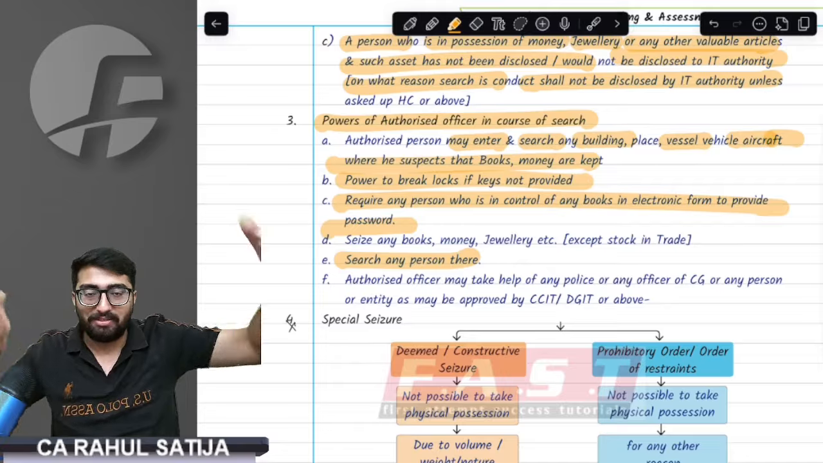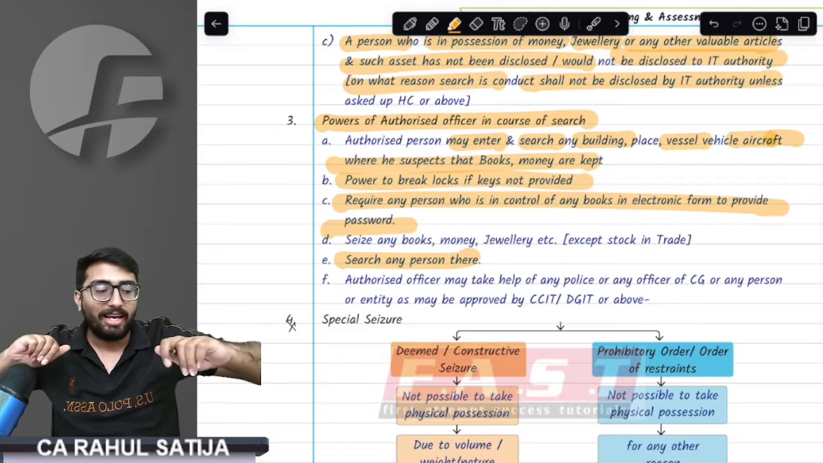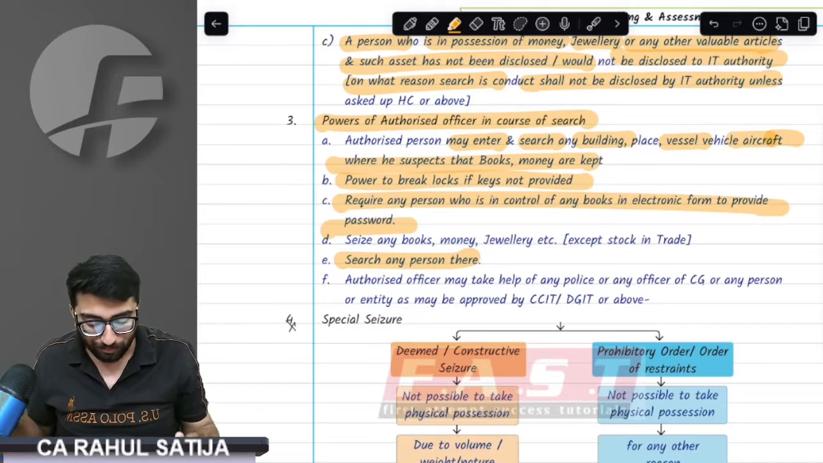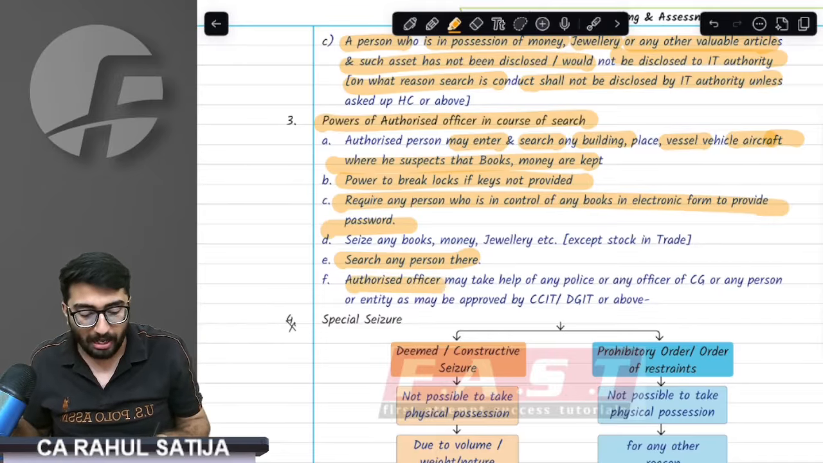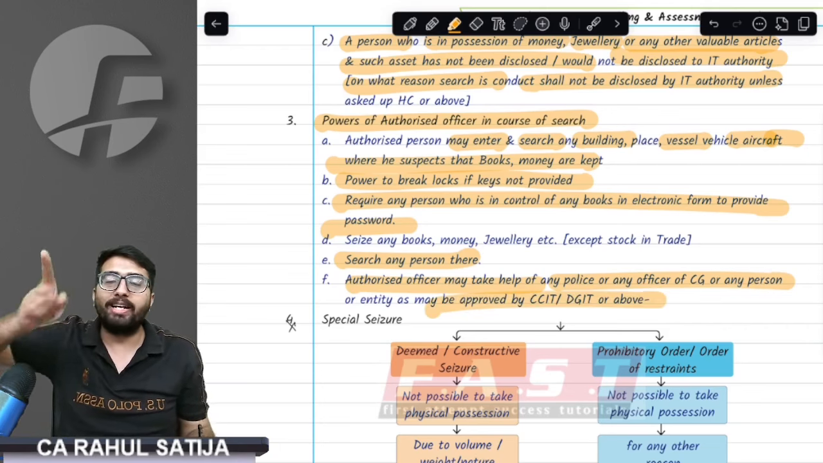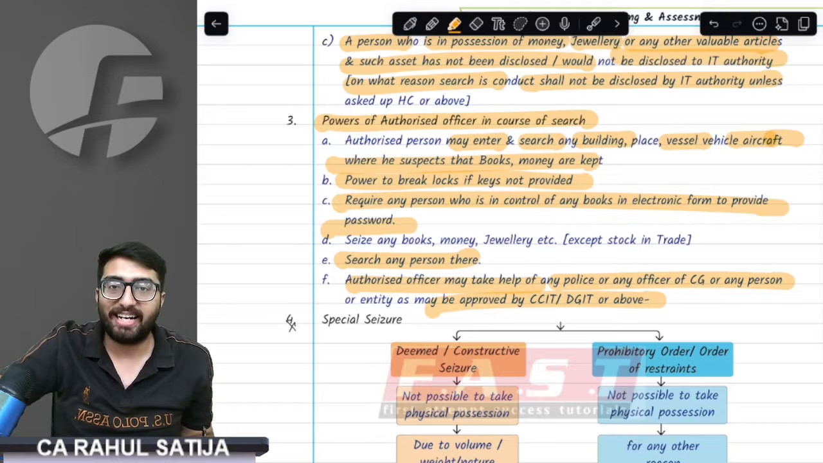They can tear down that and search what is inside it. They can check out my basement. They can check out my almirah. Any object they can search. Sir, if they require help of a police officer, they would get the help of the police officer, but only with prior approval of CCIT and DGIT.